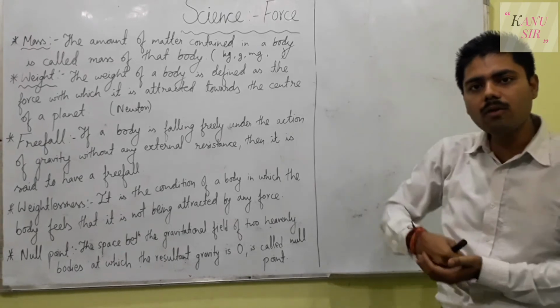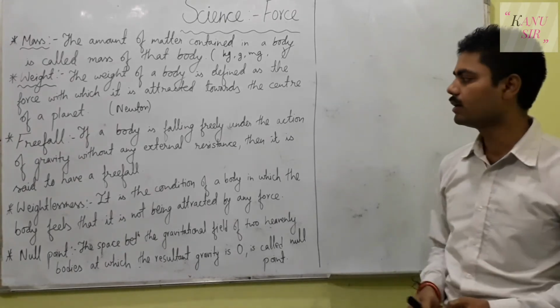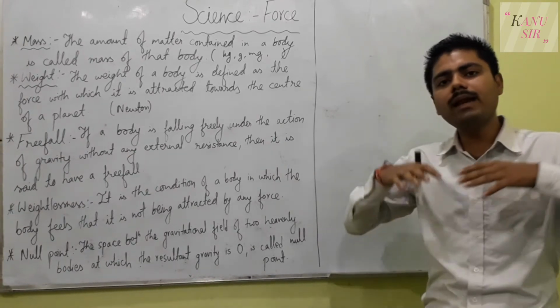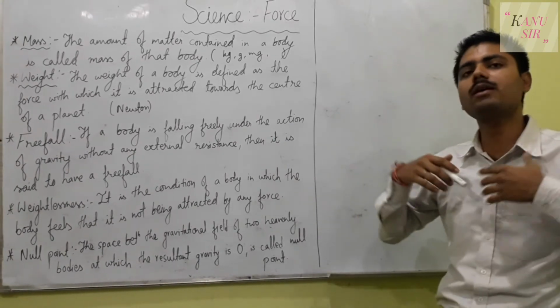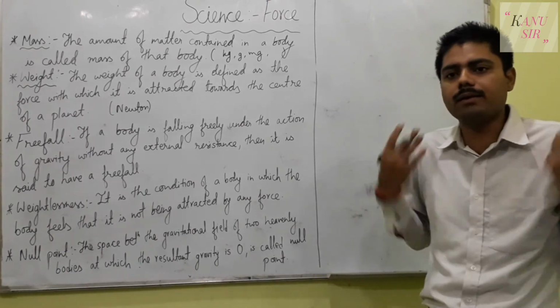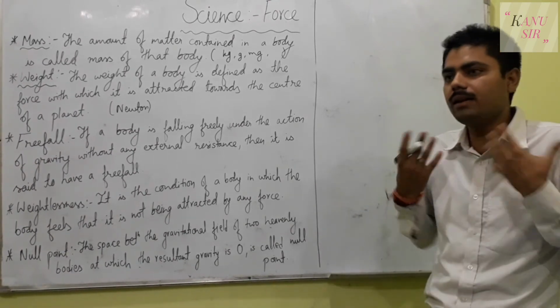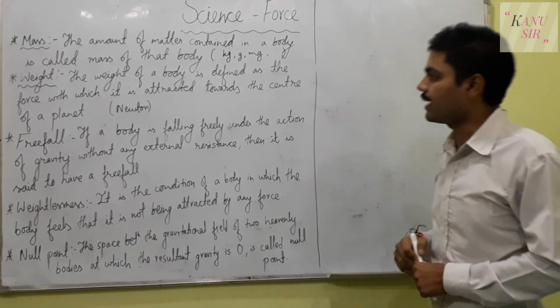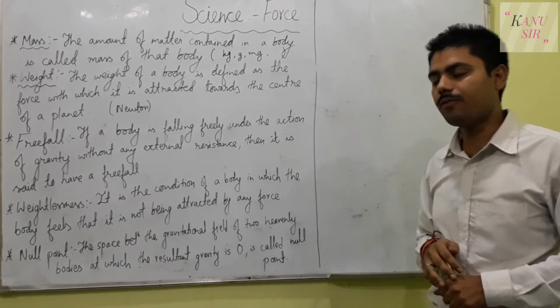Nobody is pushing him down, nobody is pulling him down. Then how is he falling? He is falling because of the gravity. Then he will experience himself as falling freely. He will feel like he hasn't got any weight of his body. He doesn't feel the mass of his body actually. So that condition is called free fall.